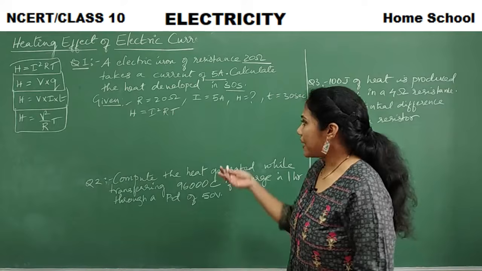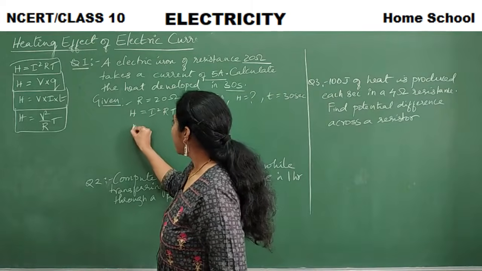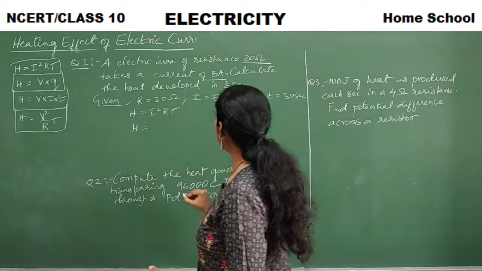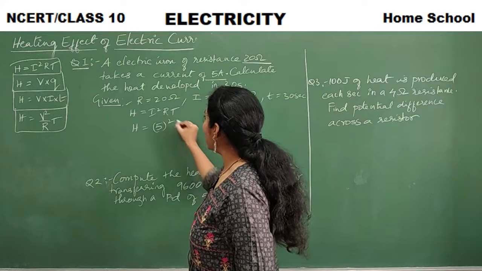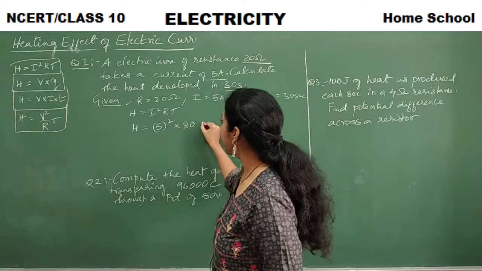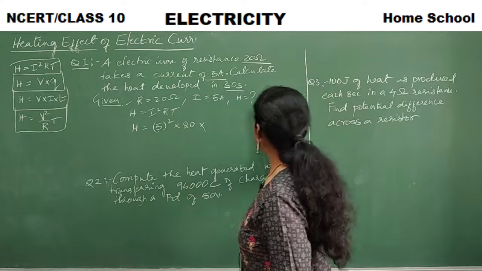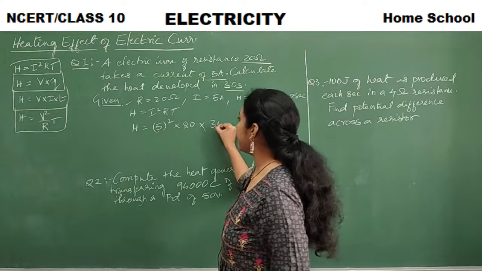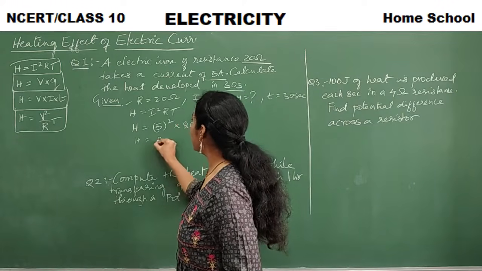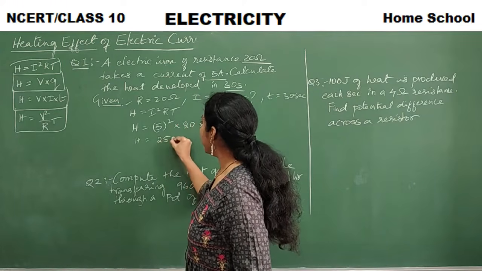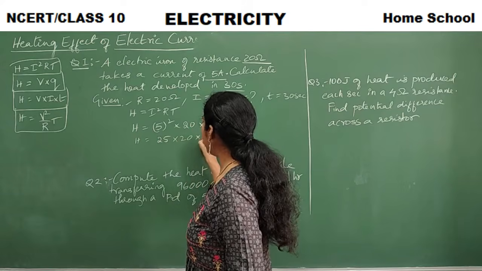So substitute everything. H is equal to I, what is I here? 5 square, into resistance 20, into T, which is 30. So H is equal to 25 into 20 into 30.